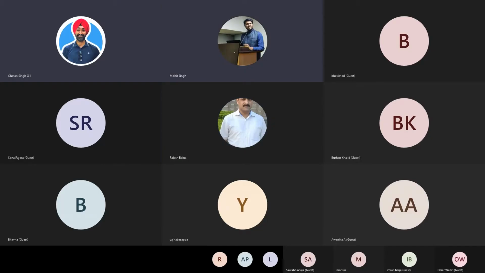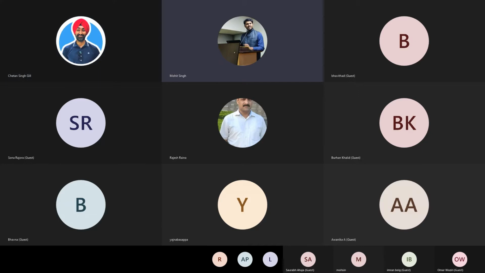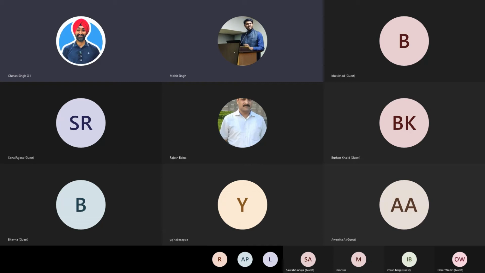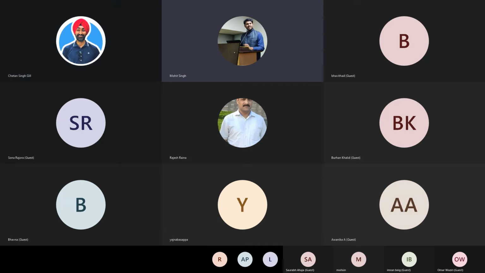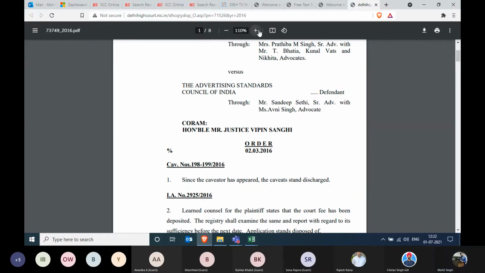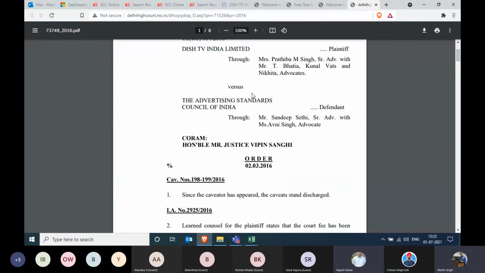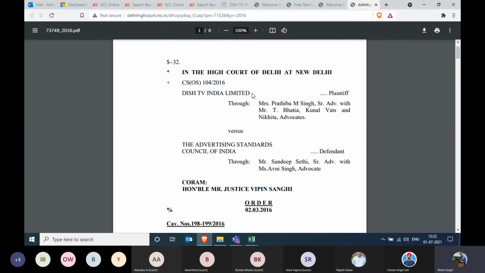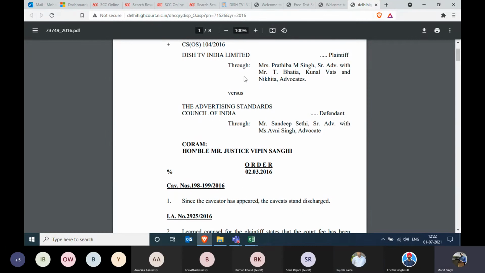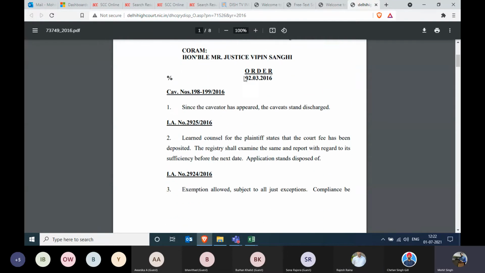And then if the members need it, we'll request our team to update. So basically, it was not a judgment which we were looking for in the SCC Online and on the Delhi High Court as well. It was an order passed on 2nd of March 2016. Can you share the screen, Mohit? Your screen is not being shared right now. Oh, I'm really sorry. Let me share the screen one more time. Yes, I hope it's visible now. Yeah, it is. So, just like I said, it was an order passed on 2nd of March 2016 from Delhi High Court. And I guess this is the one which you were looking for.